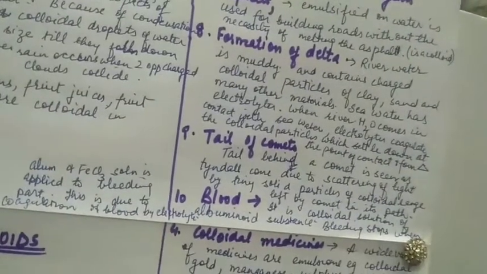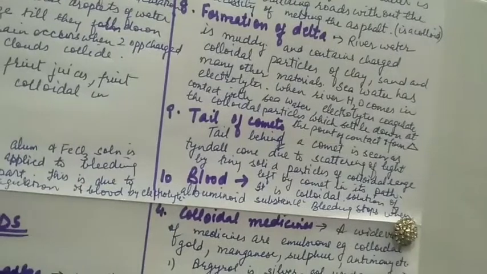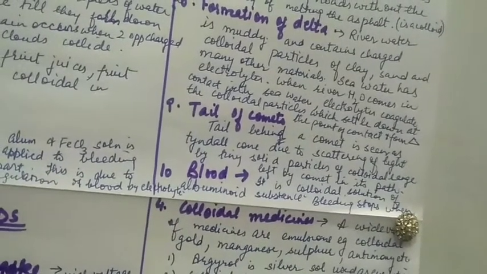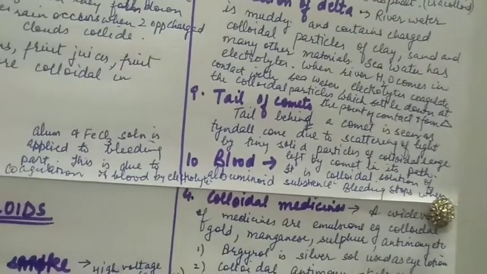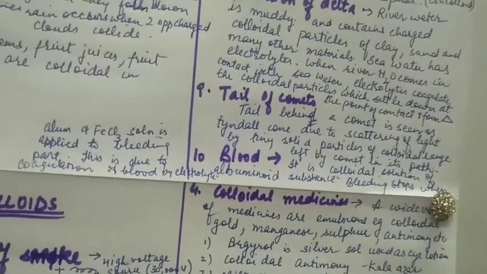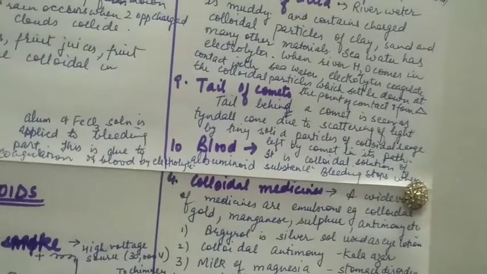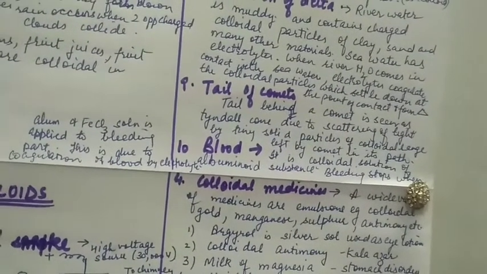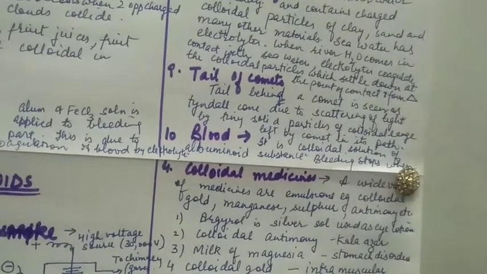When river water meets the sea water, the electrolytes of sea water coagulate the colloidal particles present in river water, and they settle down and later on form the delta. The tail behind the comet is seen as a Tyndall cone due to scattering of light by tiny solid particles of colloidal range left by the comet in its path.